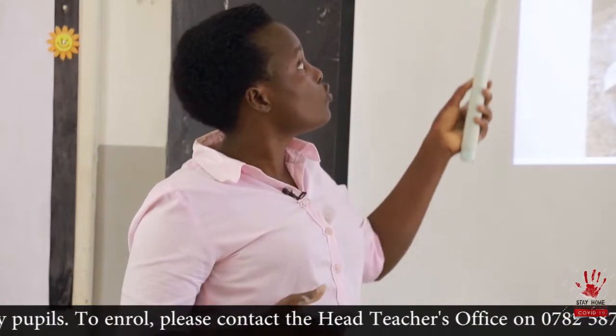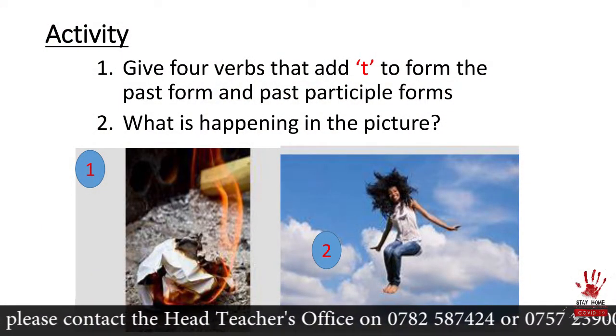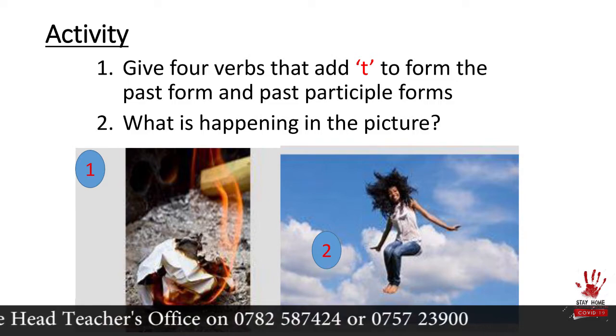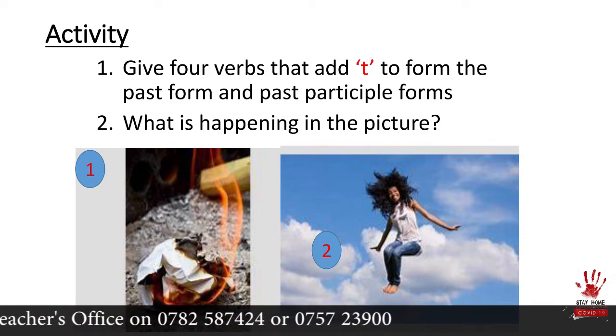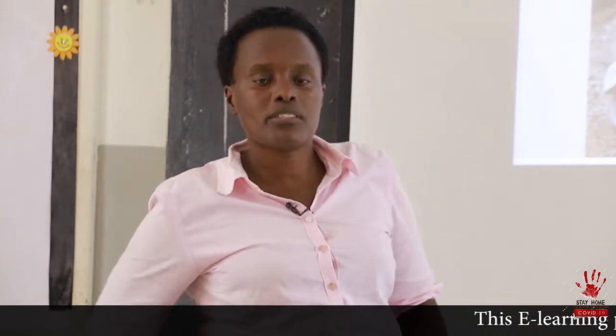So we are going to look at these verbs. Get your book. Write for me 4 verbs which add letter T to form the past form and the past participle forms. Only 4 verbs. And remember how we do it. We draw a table with 3 columns. The first column is the base form. The second column is past form. The third column is for past participle form. You have only 1 minute to write those verbs.